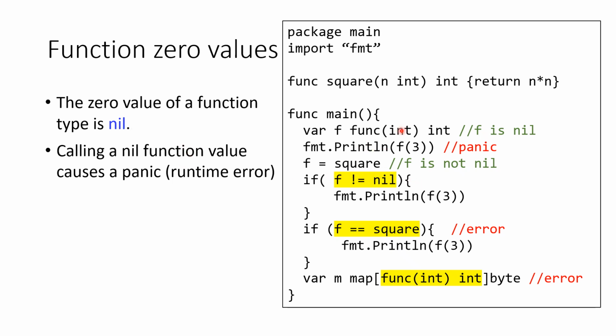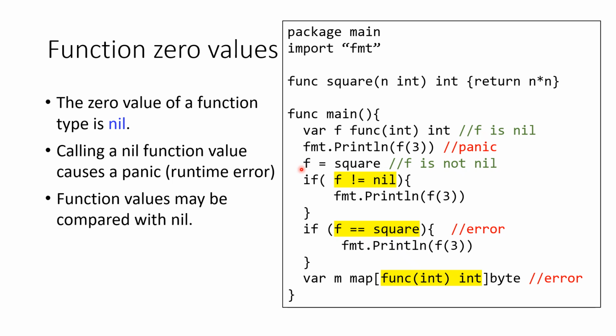For example, after we define variable f to be of the function type that takes one int argument and returns an int value, then f is a nil function value. So when we call f of 3, it causes a panic. After we assign function square, which is of the same type as variable f, then function value f is not nil anymore.